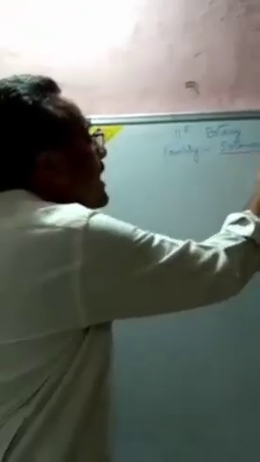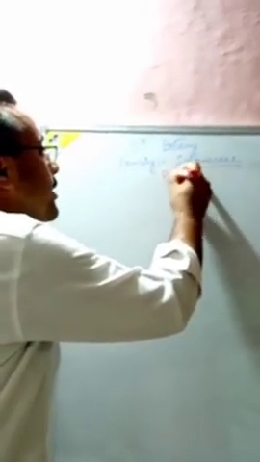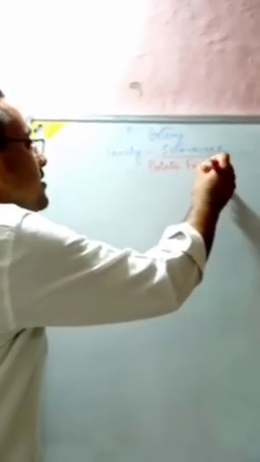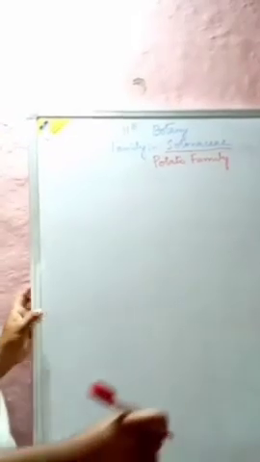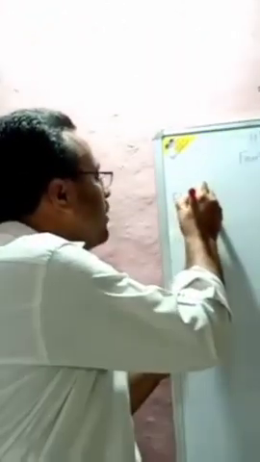In continuation to the description of various families, last we have discussed the Fabaceae family. Today we are going to discuss another family that is called Solanaceae, or simply called the potato family. So today we are going to discuss this another family, that is the potato family. Now, floral formula.